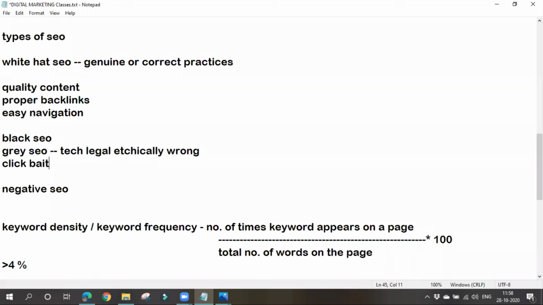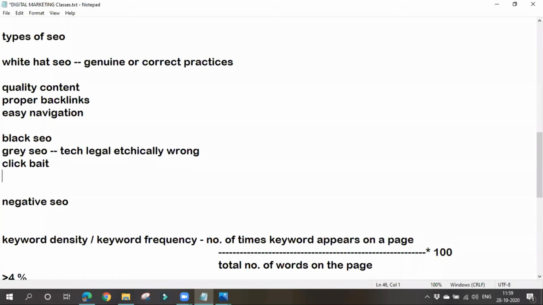Yes, ma'am. These are all known as clickbait techniques. We'll be attracting people, then we'll be navigating to some other irrelevant kind of websites. Okay, these are all known as clickbait techniques. So next thing is spun.